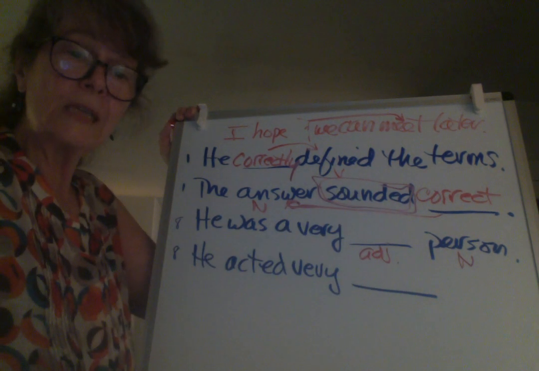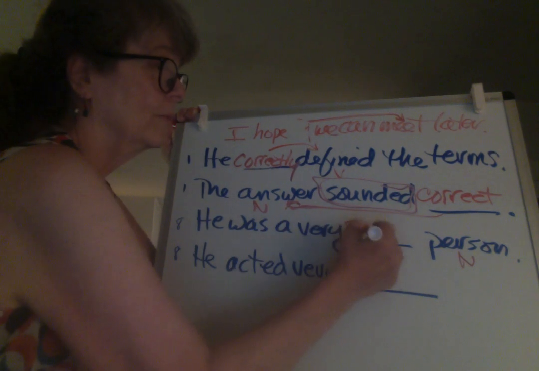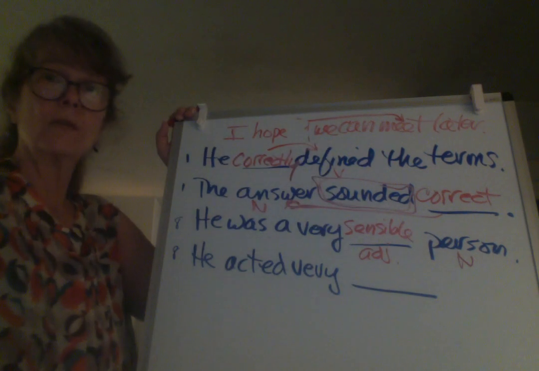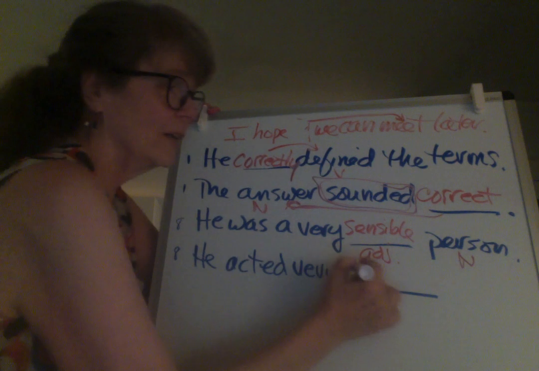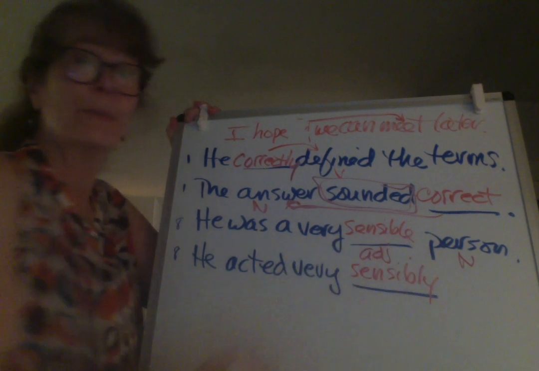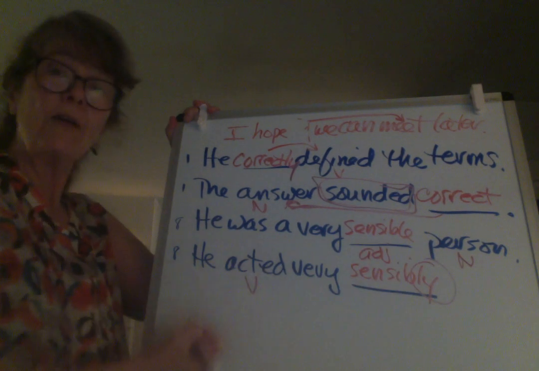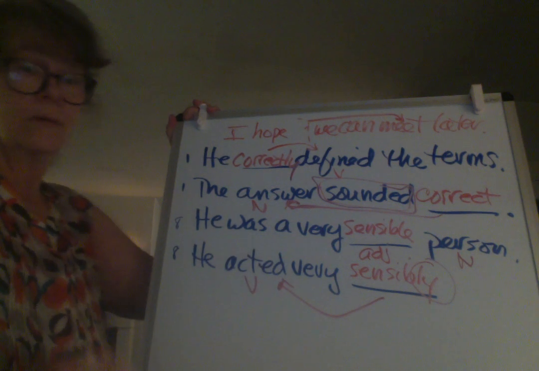And between sensible and sensibly, sensible is the adjective. So he was a very sensible person, but he acted very sensibly with the ly on the end. This is about how did he act sensibly. Okay?